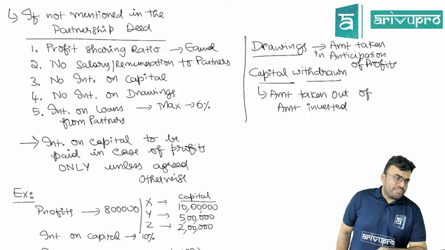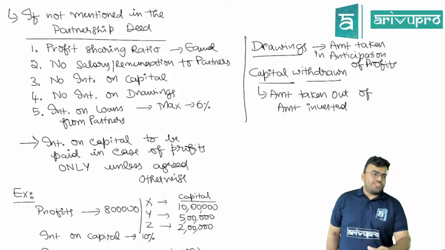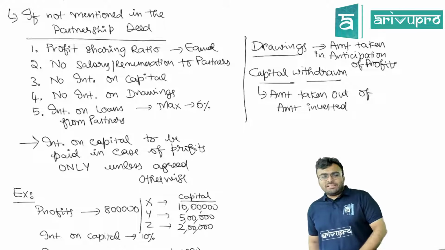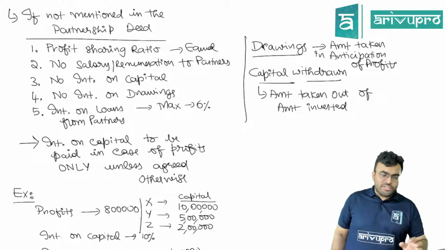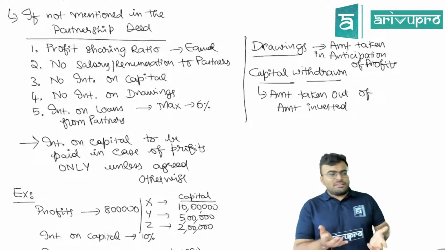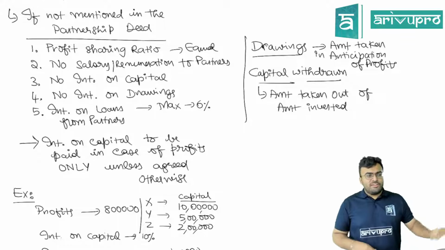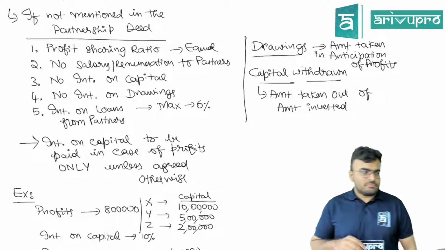In case we have sufficient profit, we will not give in the profit sharing ratio. We will give the interest. On the capital, we will calculate interest and give. The remaining profit, we will distribute in the profit sharing ratio.